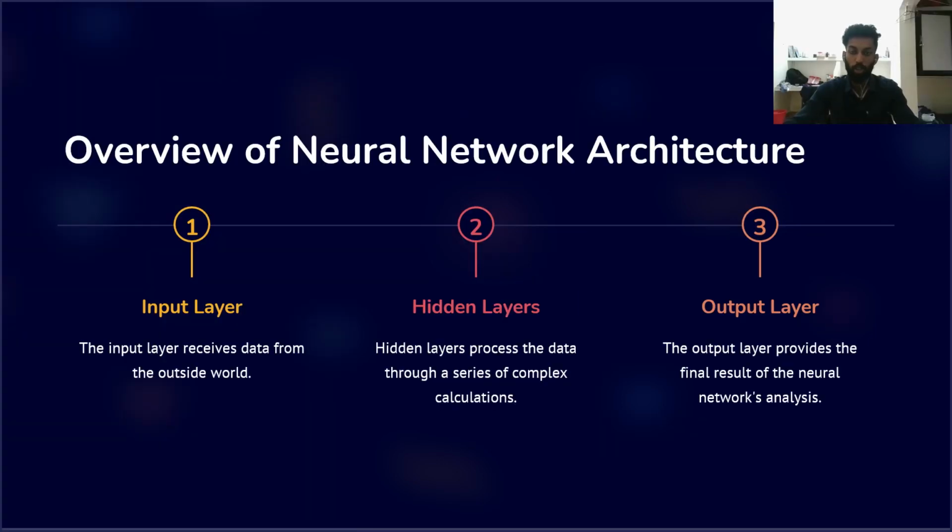When we talk about neural network architecture, it has three layers. The first one is the input layer. The input layer receives data from the outside world. The second one is the hidden layer. Hidden layers process the data through a series of complex calculations. The third one is the output layer. The output layer provides a final result of the neural network analysis.